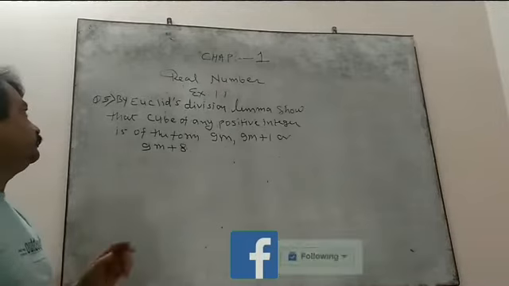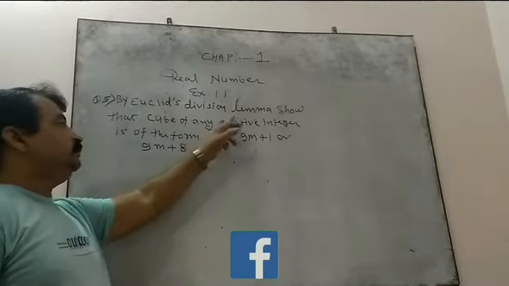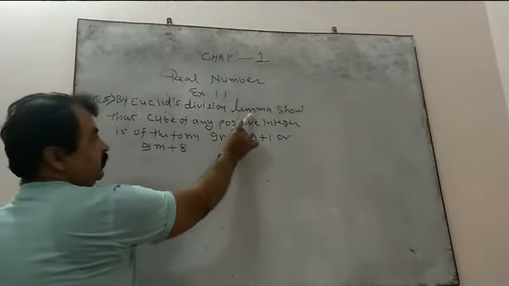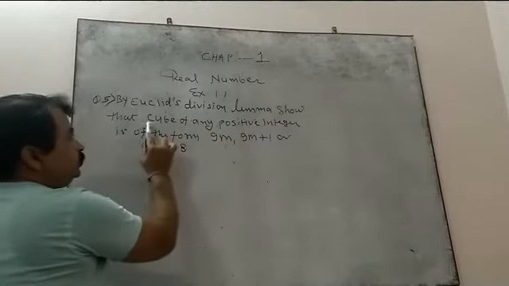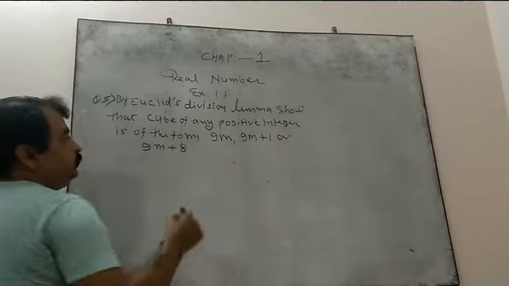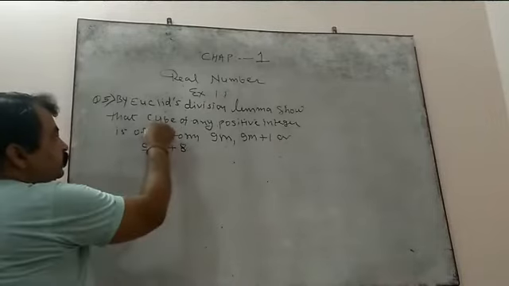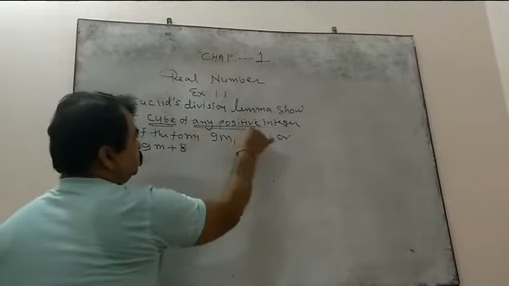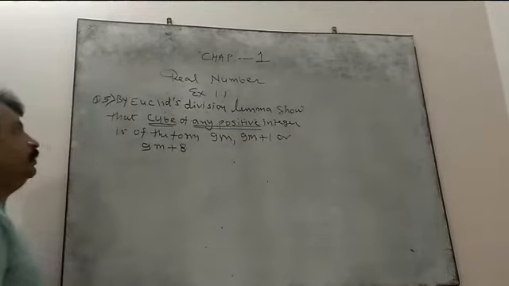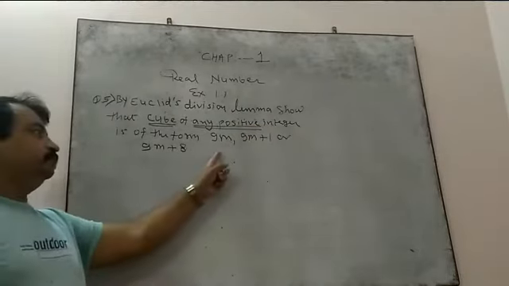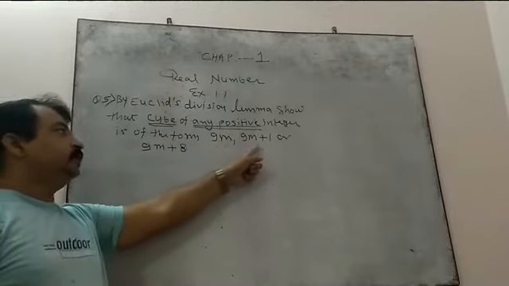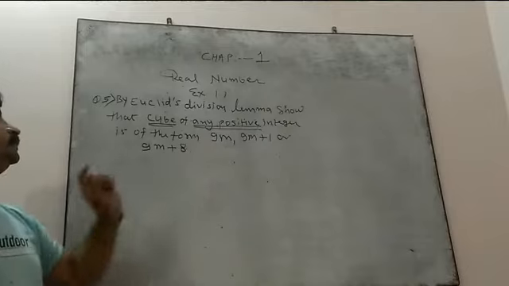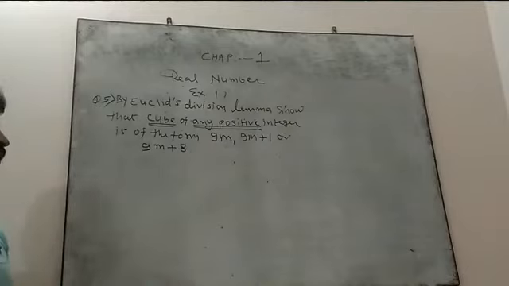The question is like this. By Euclid's division lemma, show that the cube of any positive integer is of the form 9m plus 1 or 9m plus 8.